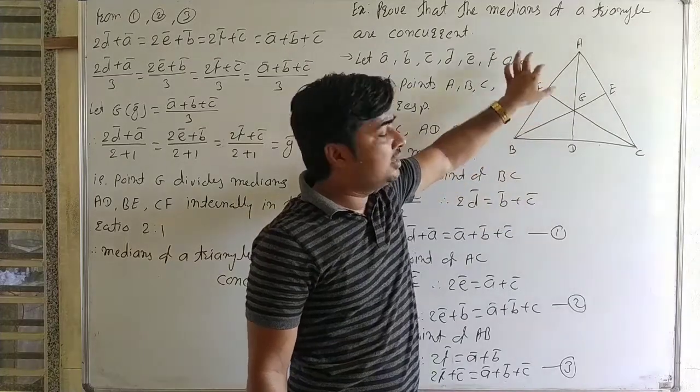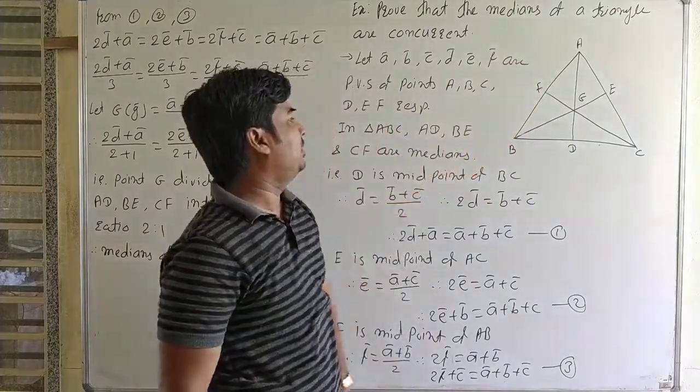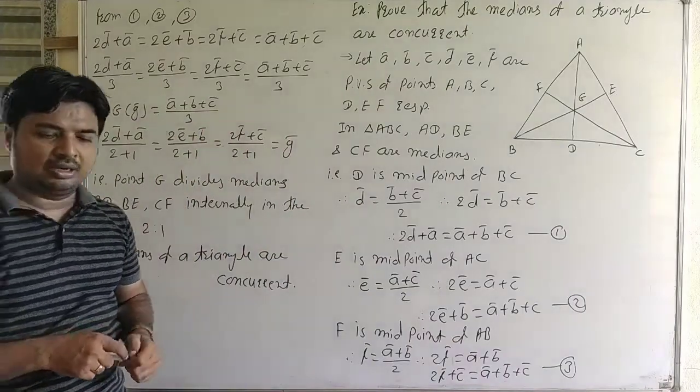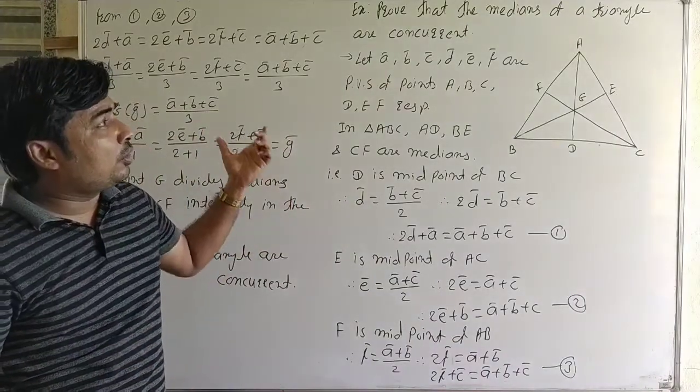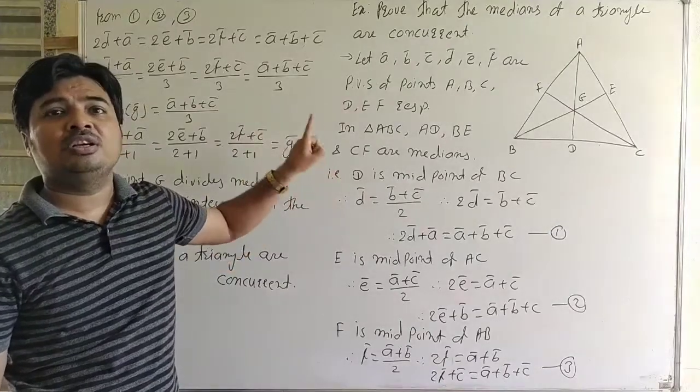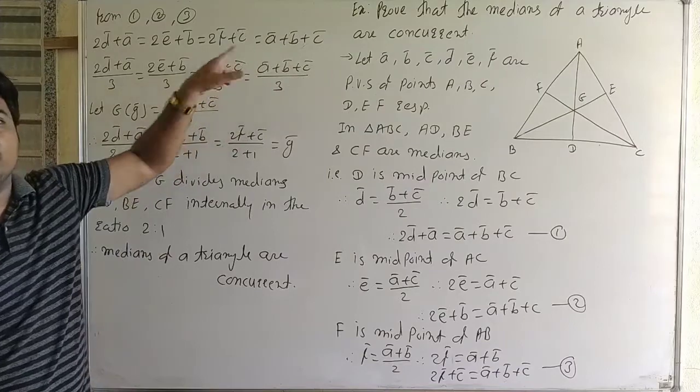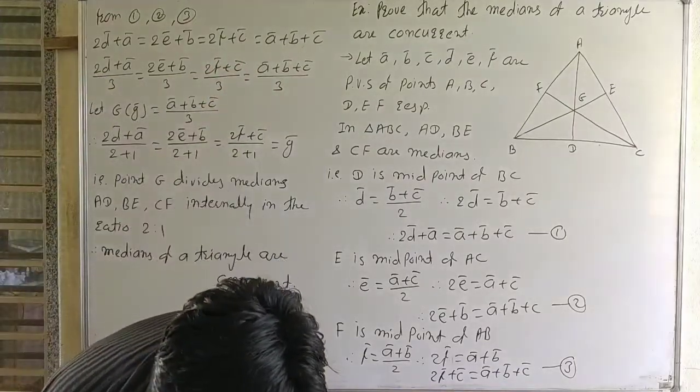Therefore G is the point of concurrence of all 3 medians. It is a proof that the medians of a triangle are concurrent, and we know that the point of concurrence of medians is called the centroid of the triangle. It is the centroid of the triangle. Okay, now we see next.